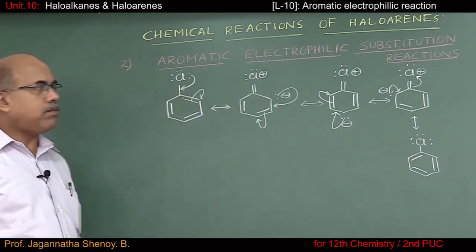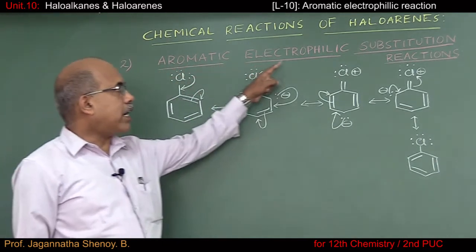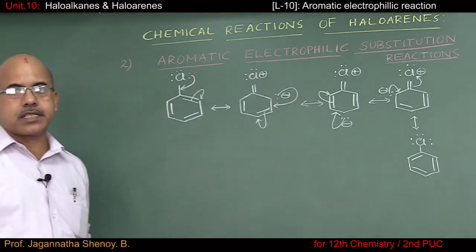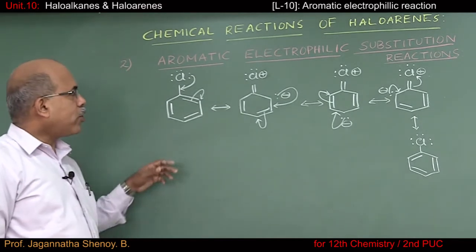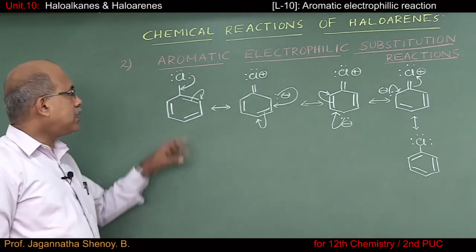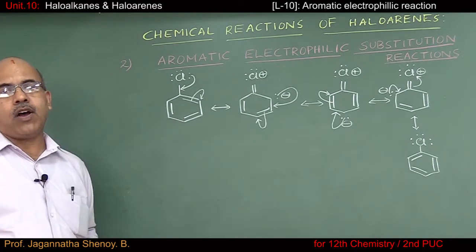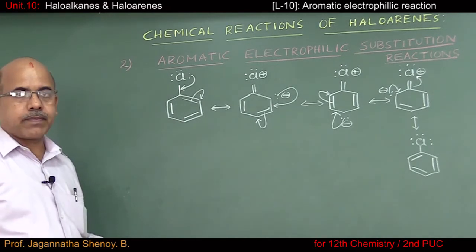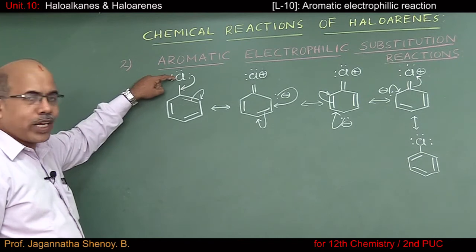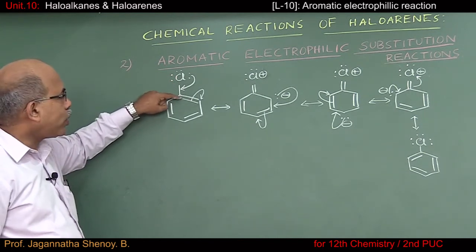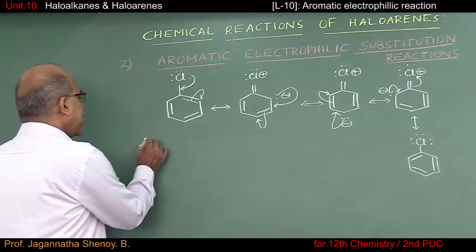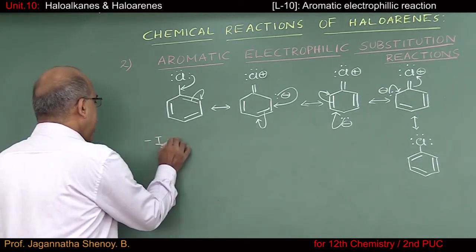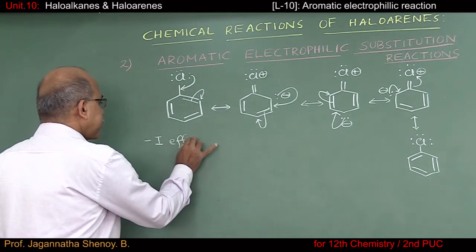Let us start from aromatic electrophilic substitution reactions of haloarenes. Before going to individual reactions, let's just concentrate on the structure of chlorobenzene. You know that the chlorine atom is more electronegative than carbon. That's why chlorine atom exerts -I effect.